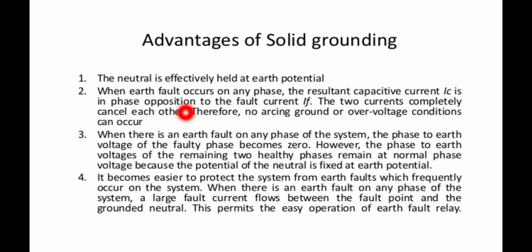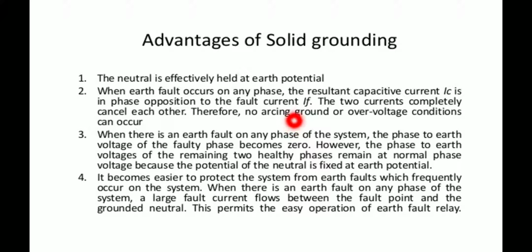Due to this phase opposition, IC and IF cancel out each other, so there is no problem of over voltage conditions or arcing grounds.